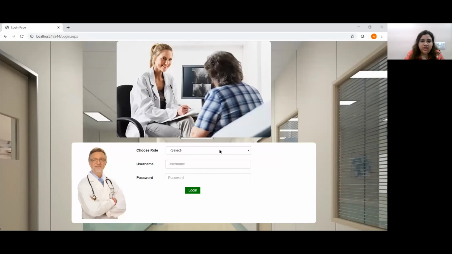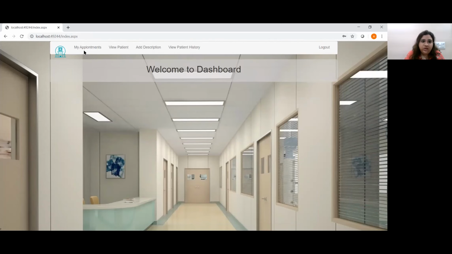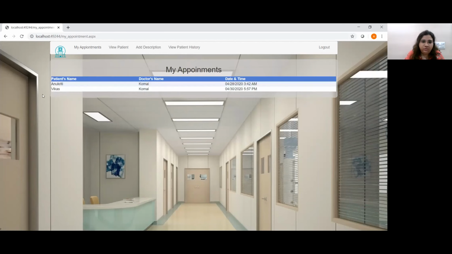Now let's have a look at the doctor module. So for that, we will choose the role as doctor. Okay, let's suppose the doctor's name is Komal, whom I have already registered. Let me enter the password and click on login. So this is the doctor's dashboard. Here the doctor can view her appointments, all the patients' names, the date and time, everything is mentioned over here.